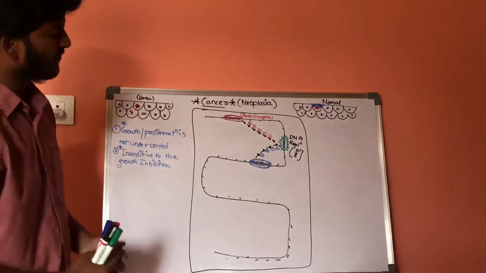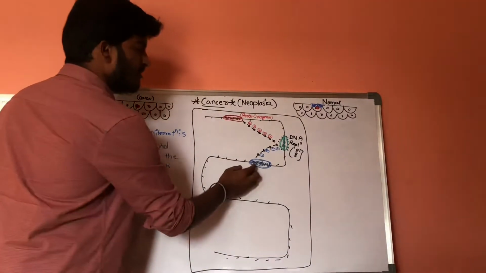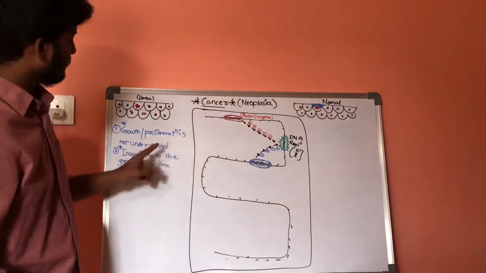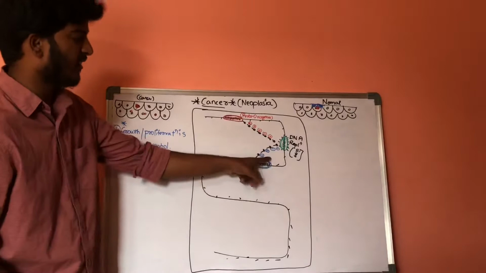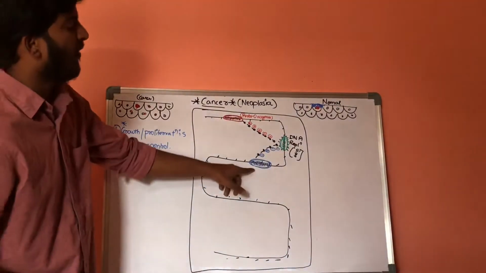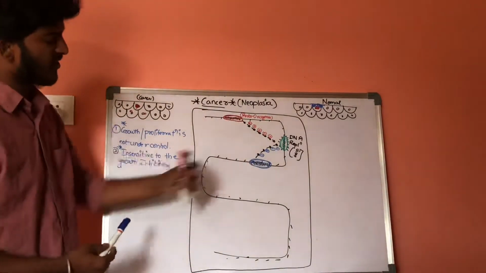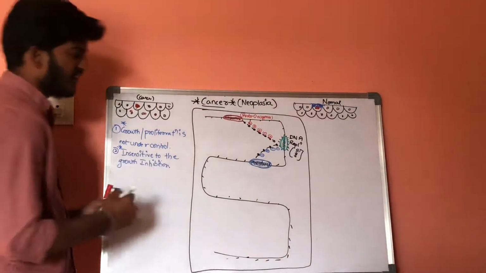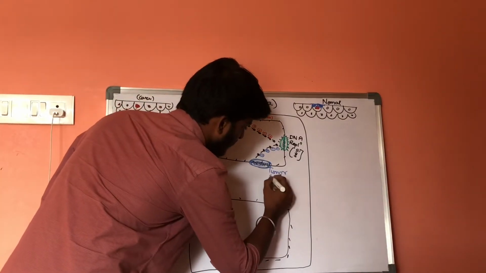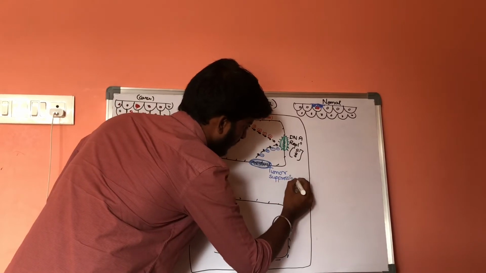It is insensitive to the growth inhibition. So, in a cancer cell, these special set of genes will get inhibited. Now, what is the name of this special set of genes? These special set of genes are called tumor suppressing genes.